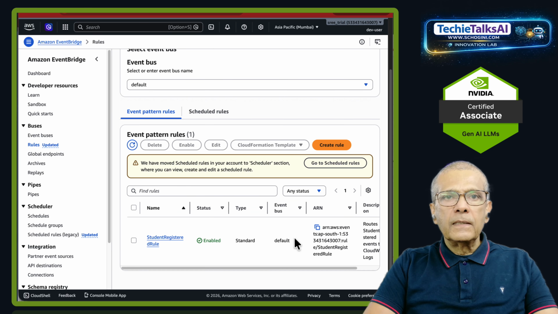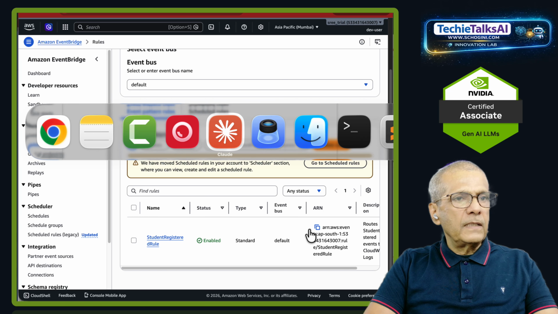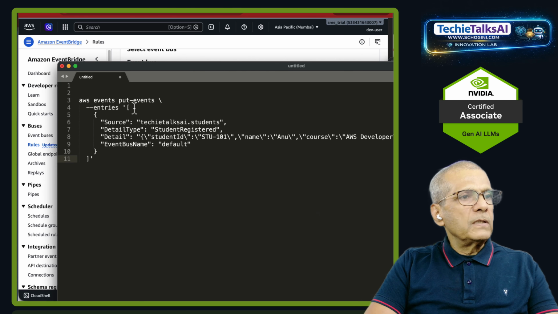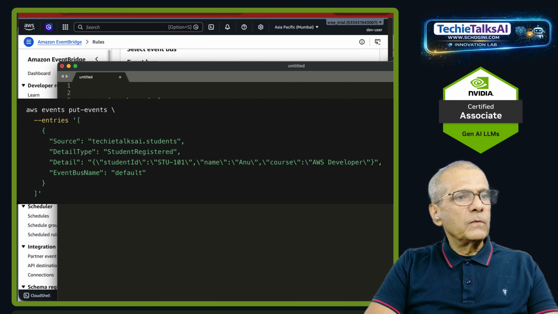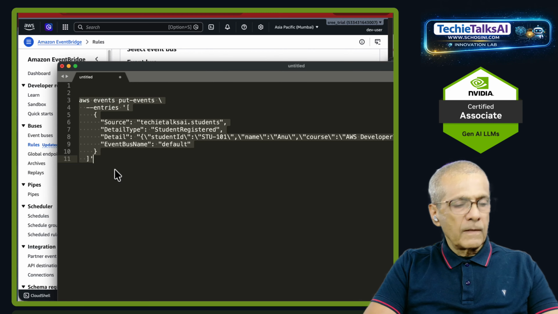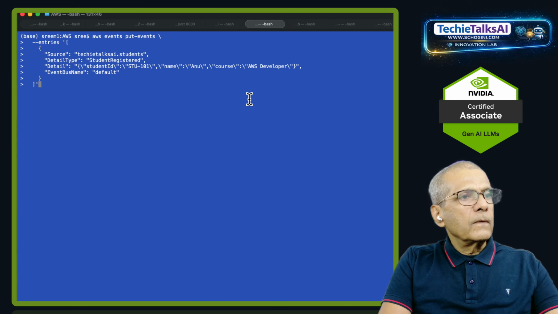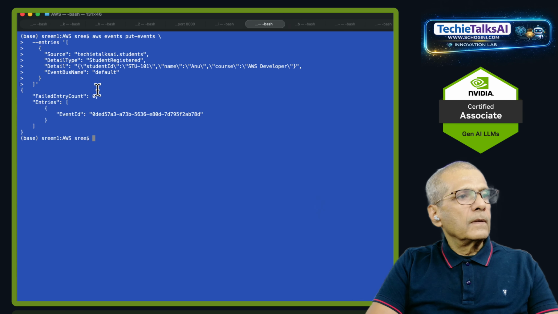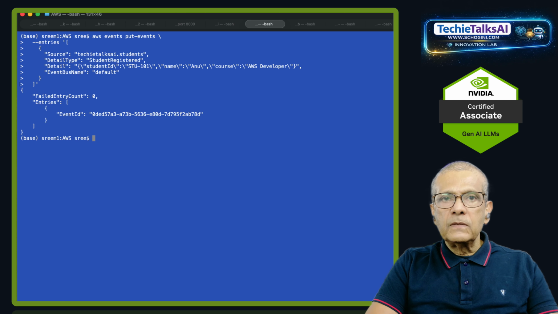Now from the command line, we will send a test event. aws events put-events, entries, source TechieTalksAI.students, detail-type student registered, detail: student STU101, name Anu, course AWS developer. Event bus name default. Let's execute and see what happens. Okay, so it's successful, and we got an event ID. What does failed entry count 0 mean? This means the event was successfully accepted by EventBridge.